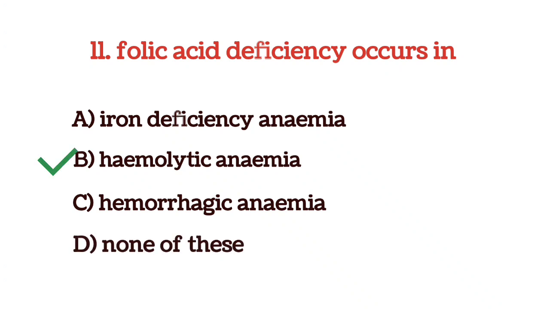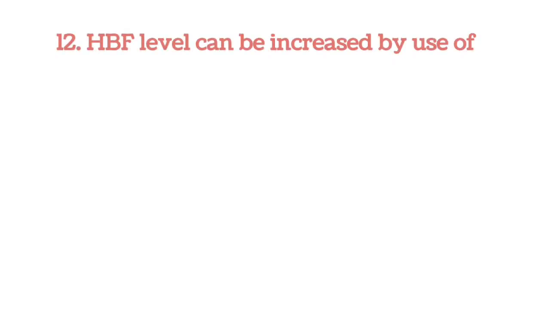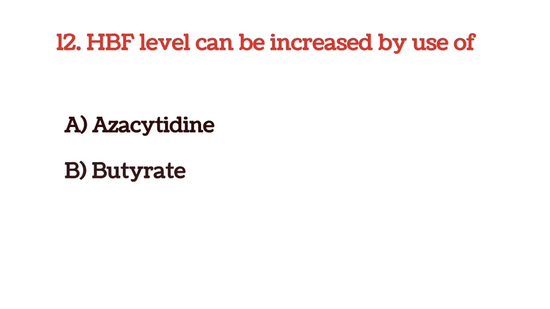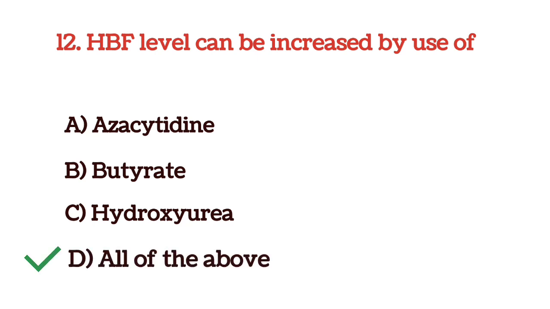And the answer is option B, hemolytic anemia. Next question, HbF, hemoglobin fetal level can be increased by use of, and the options are azacitidine, butyrate, hydroxyurea, and all of the above. And the answer is option D, all of the above.